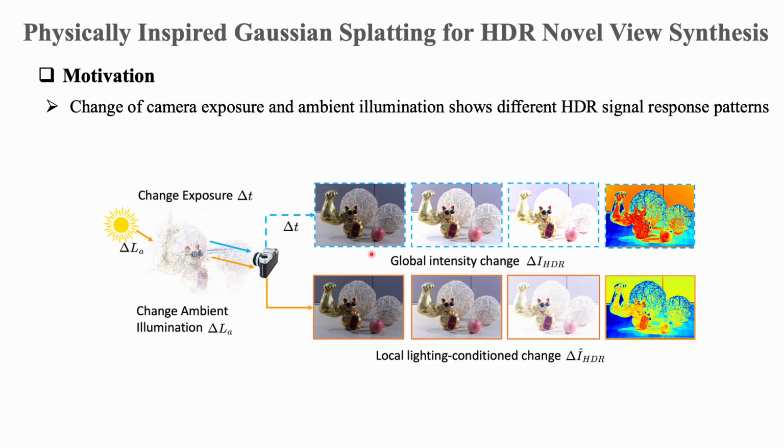So these two operations reveal different response patterns of HDR signals. Changing camera exposure gives us a global, exposure-dependent observation, while changing the ambient illumination gives us local lighting-conditioned appearance changes.